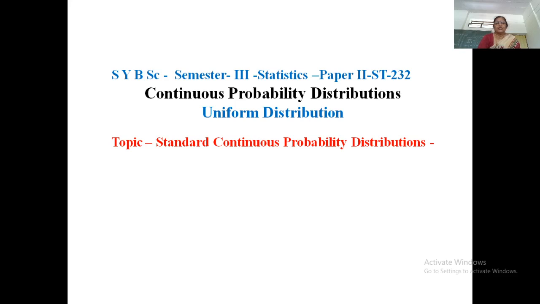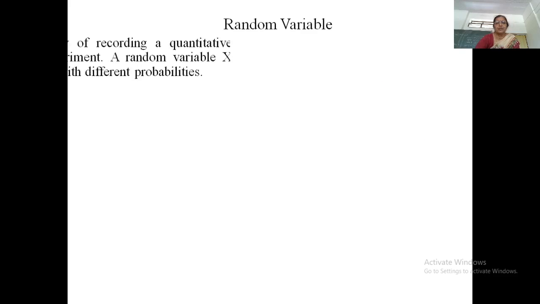The second one is exponential distribution, which is based on non-negative values. The third one is normal distribution, which is very important from the examination point of view also, and the fourth one is gamma distribution. So let us start discussing uniform distribution.